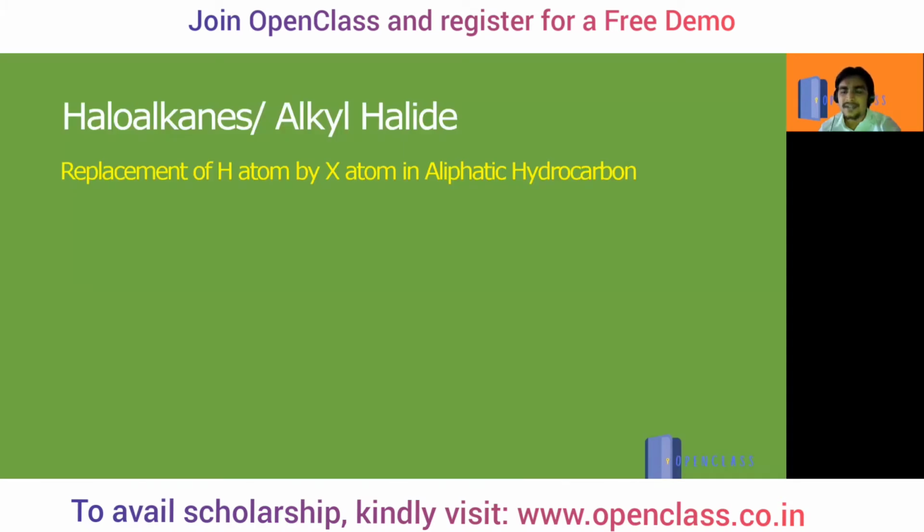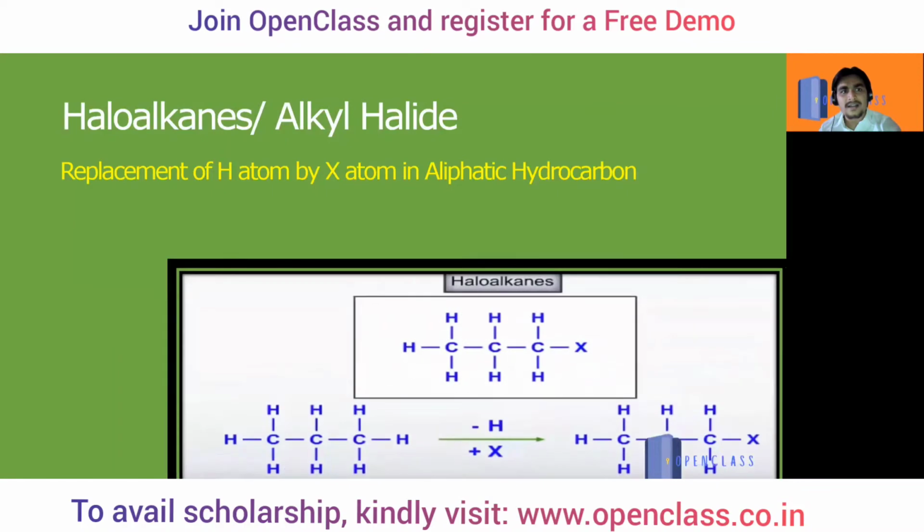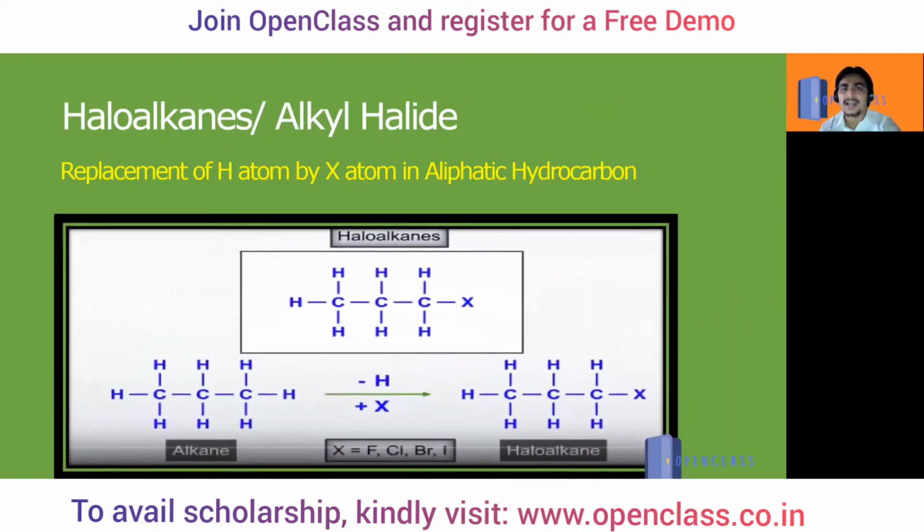Halogen is the 17th element of the periodic table. So how can we identify haloalkanes and alkyl halides? Once there is a replacement of a hydrogen atom by any halogen atom, X representing the halogen atom, in an aliphatic hydrocarbon, what will we call it? Haloalkanes or alkyl halides.